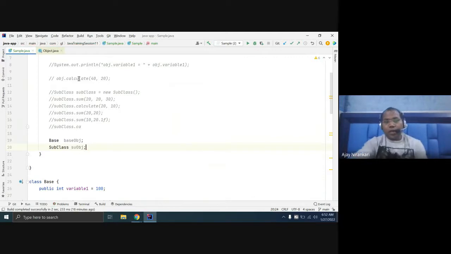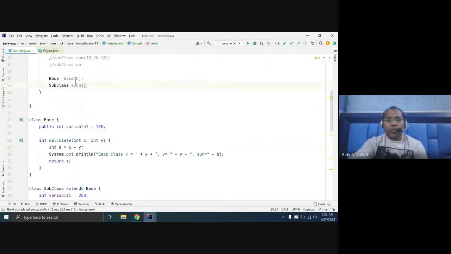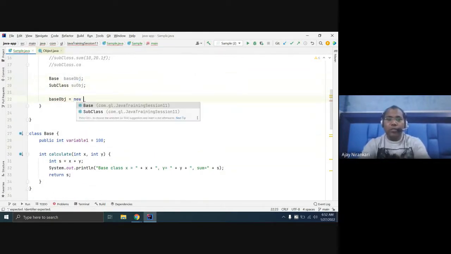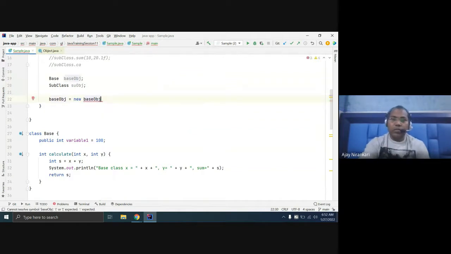Here you can declare two variables. In the base class, you can initialize with a new base class. Till now we have studied that the base class can be initialized with the base class.